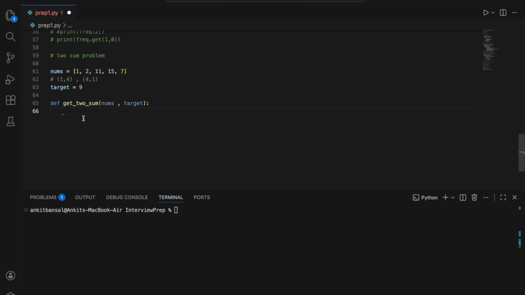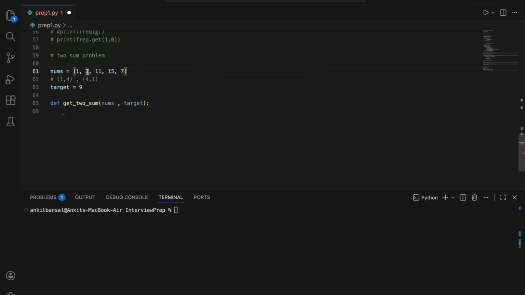Now how should I go about it? What I need basically is to check each element with every other element. Now think about it. Once I see an element, I should be able to store it somewhere, so that when I'm coming here, I will run a loop on this basically. So I will check one. So the first element, it is fine. Let's move to the second element. Now I'm not going to do a double loop where I pick one and check in full. No, I'm not doing it. I'm just checking the earlier elements. So I will run a loop once. For the first element, nothing. At least two elements should be there to check.